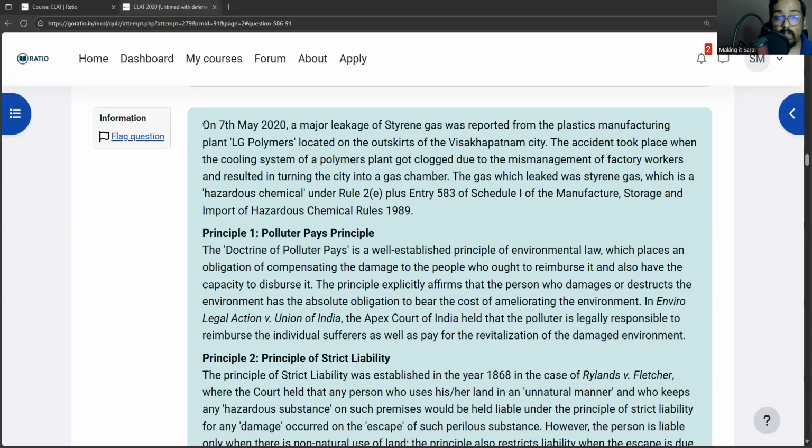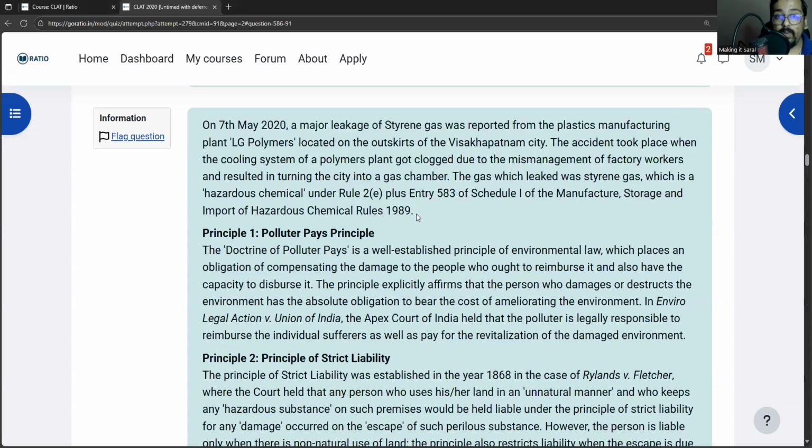And the method that we are going to use to do it is to look at past year questions in CLAT that are based on this pattern. Today, we are looking at one of the passages from CLAT 2020, which is based on environmental law. So let's look at it.